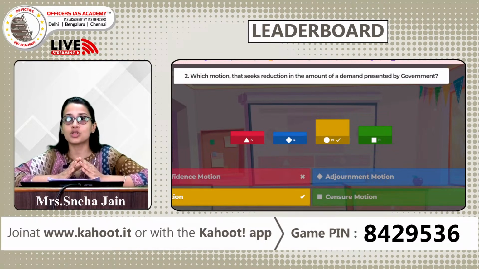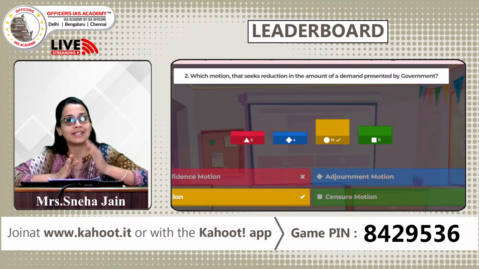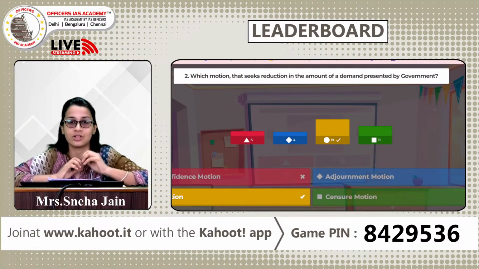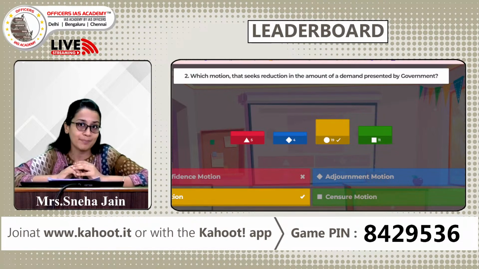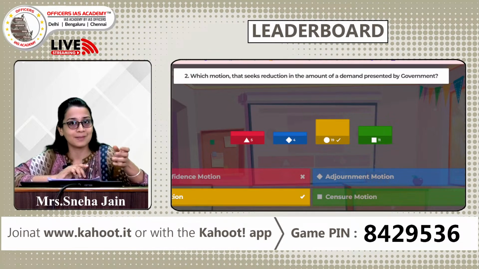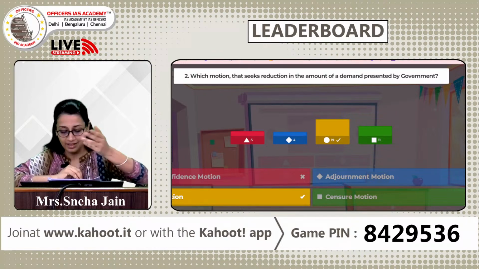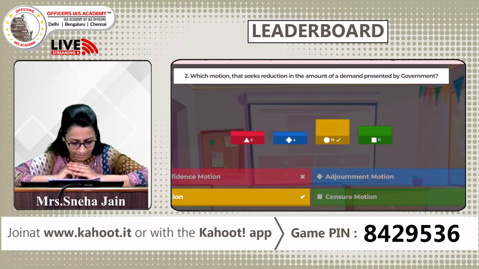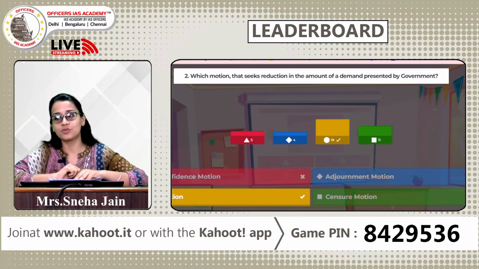It is a motion again moved by the opposition. It can be moved either against the government or against a particular minister. Once this motion is admitted and passed, if it is moved against the minister, the minister is disqualified. If it is moved against the government, then the government needs to be censured. Alright, so we will now move to the next question.